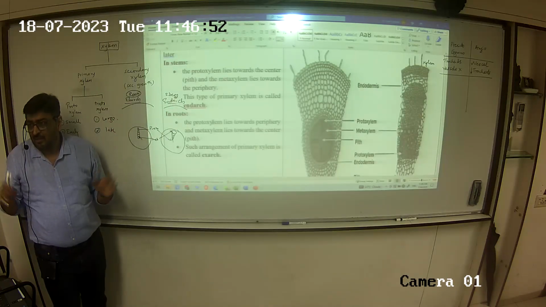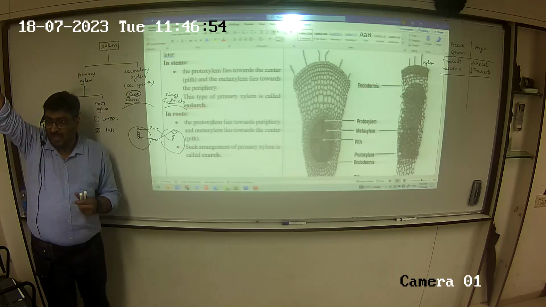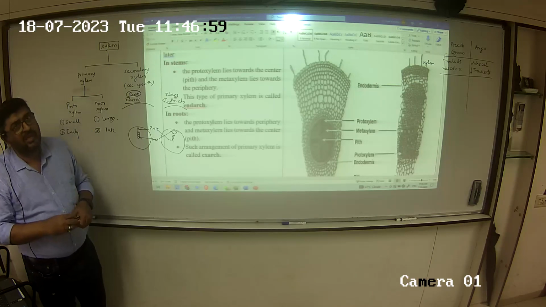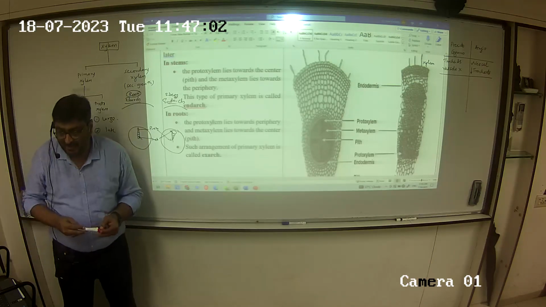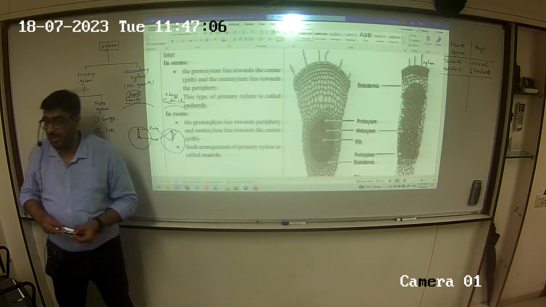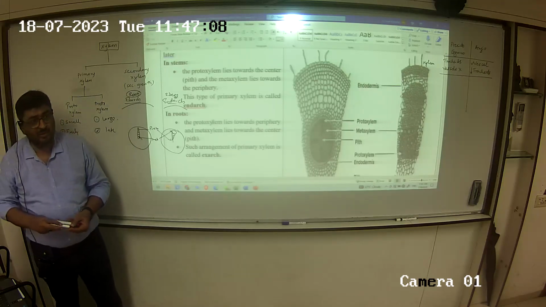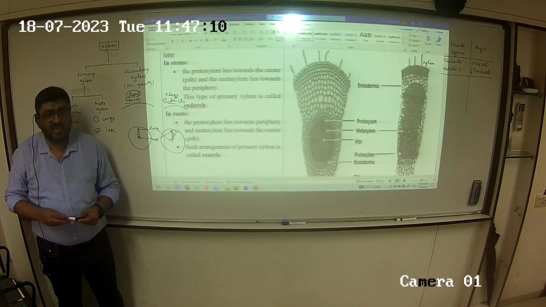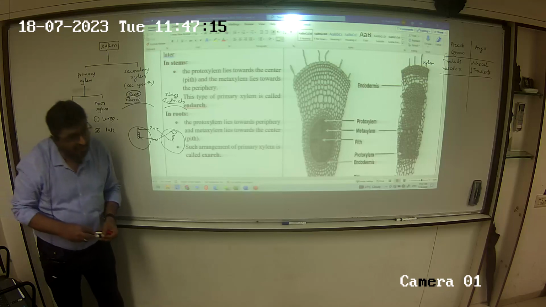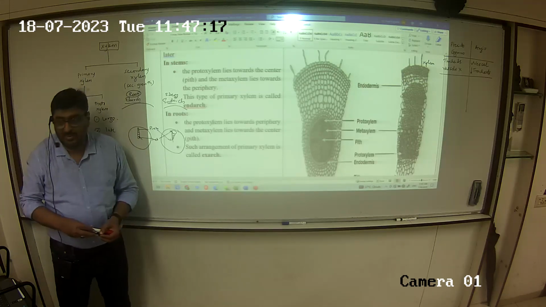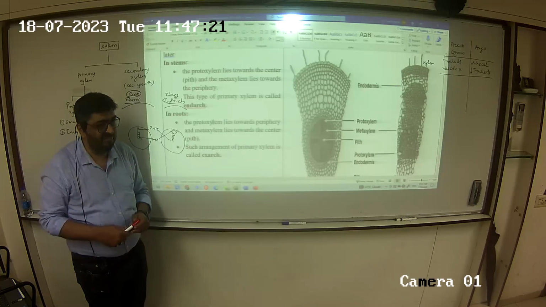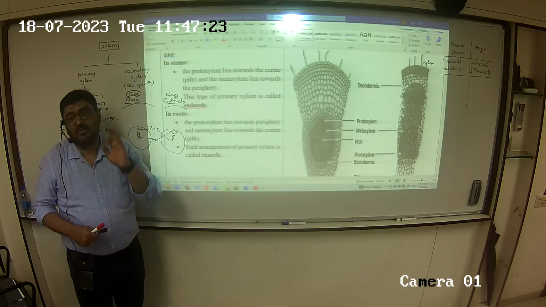Okay? So until now, morphologically we used to differentiate root and stem. On a stem, nodes and internodes are present. On a root, nodes and internodes are absent. Root has got root hair, stem has got stem hair. Root hair are unicellular, stem hair are multicellular. Right? This is the difference. Now an anatomical difference has come. Xylem is exarch in case of roots, xylem is endarch in case of stem. Are we clear with this one point?